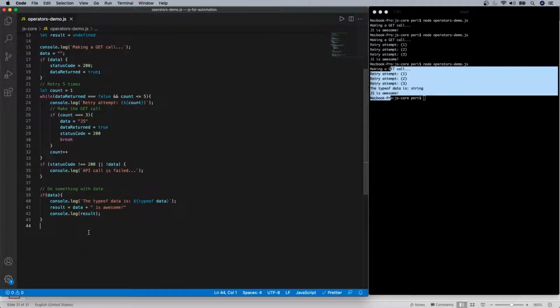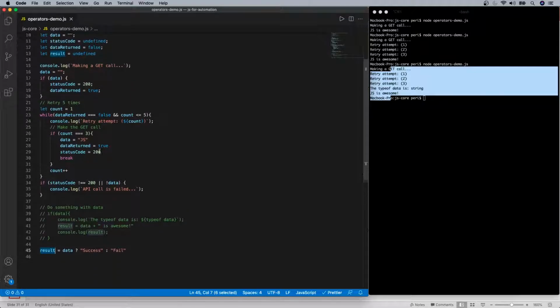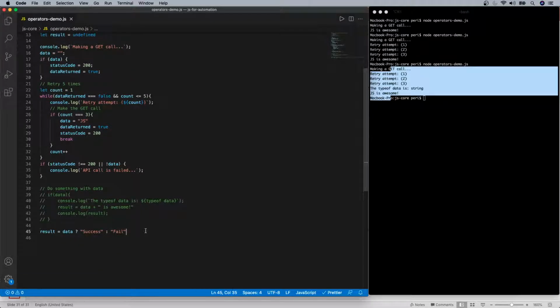So ternary can also be used. For example, instead of doing a lot of things, if I just need to do a single thing, right? Instead of this, let me write a simple message. If data, and then put a question mark. If there is data, let's say success, otherwise just say fail, and then finally assign this to result and print the result, because we declared the result at the top. So we're just assigning here, and then finally console.log, clg, and put the result.